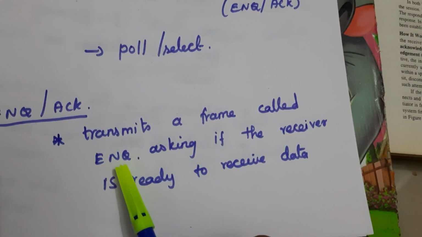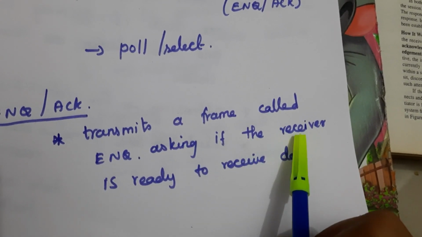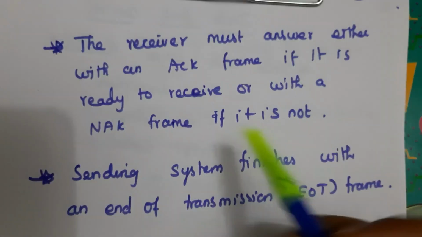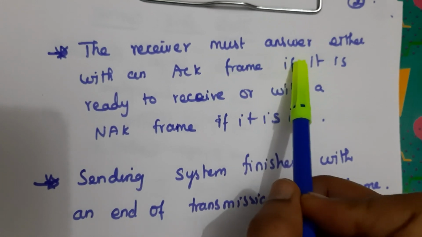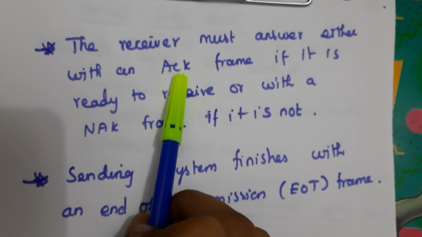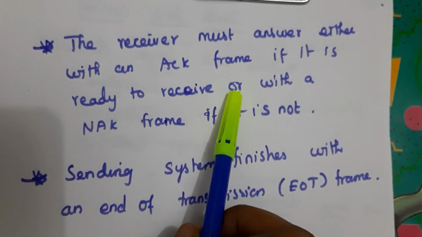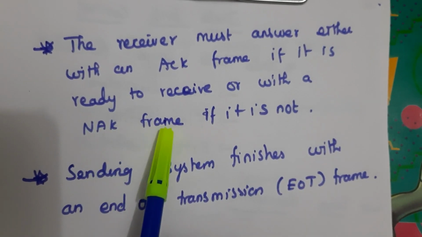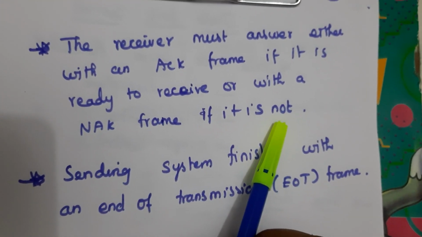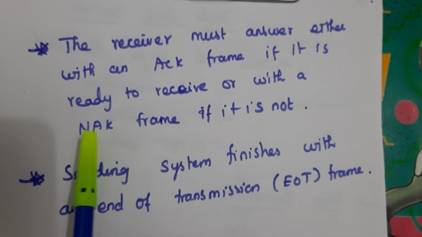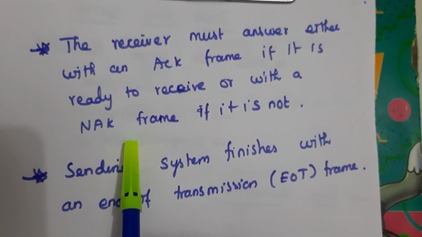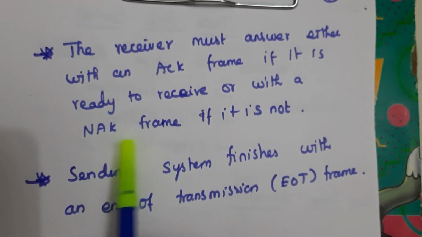The receiver must answer the ENQ either with an acknowledgement ACK frame if it is ready to receive, or with a negative acknowledgement NAK frame if it is not. So this is the enquiry and acknowledgement procedure.